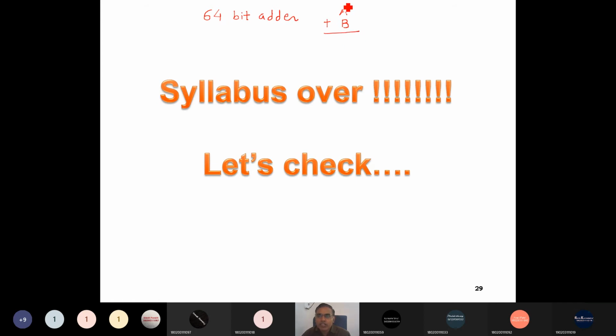Suppose you consider the previous carry, right? So this is 64-bit data, and this is also 64-bit data. I want to check this simple functionality. If I go with the exhaustive test pattern, then how many combinations does it have, and how much time does it require?